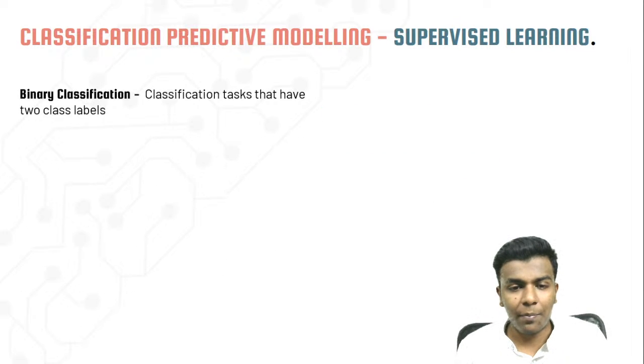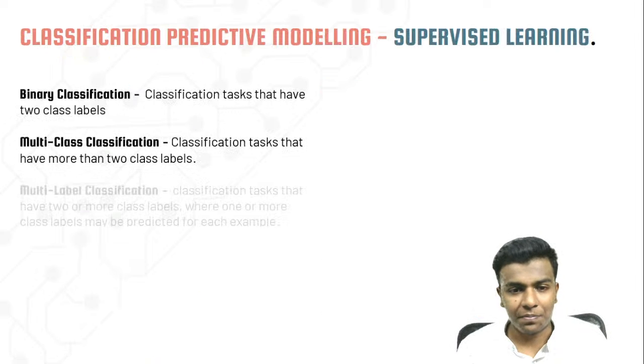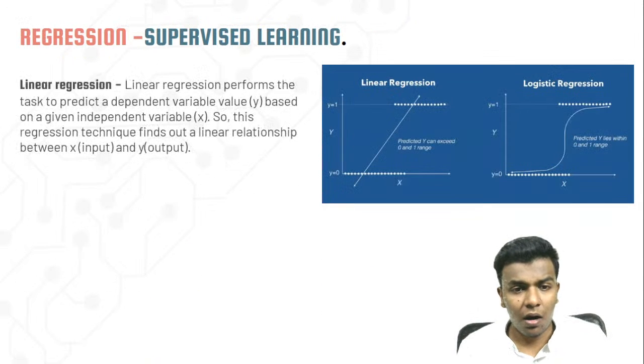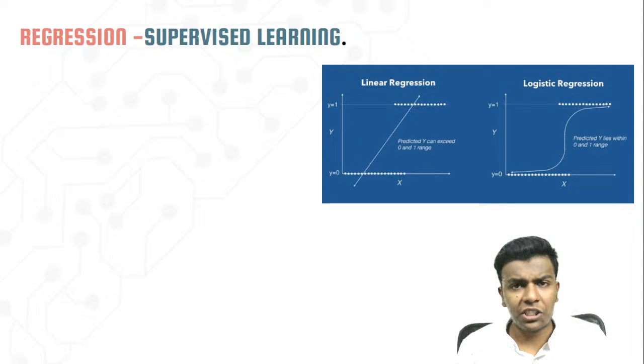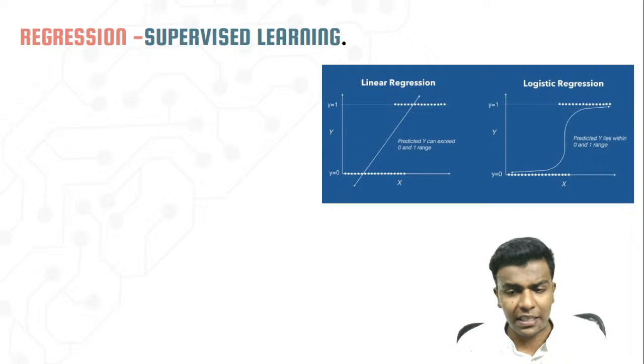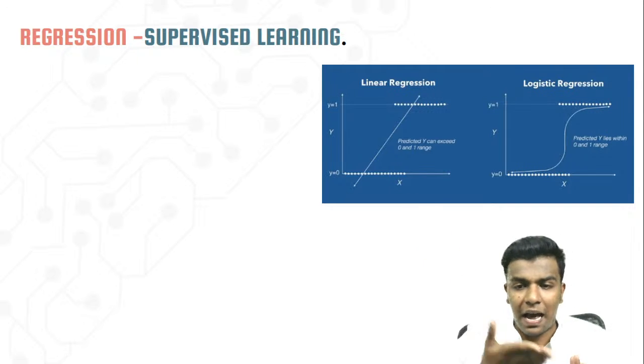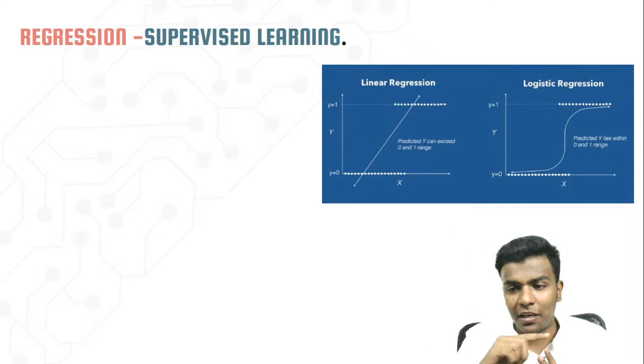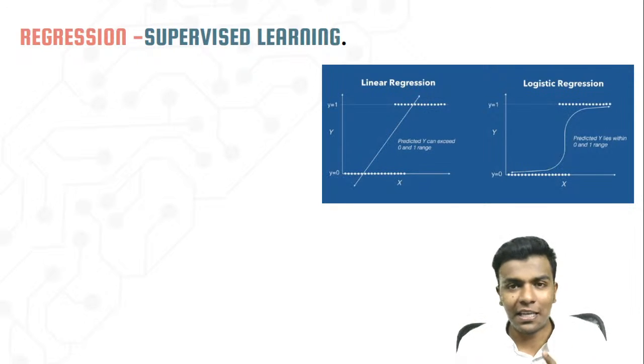Okay, and what is the remaining thing? Prediction and then regression, right? While talking about regression, there are two very popular regressions: one is linear and another one is logistic regression. You are seeing this graph. Linear means it is completely one kind of line. In the logistic there is one kind of wave. I hope you have seen that wave before. That wave looks like some kind of function, and I'll release the answer: that is especially the sigmoid function.